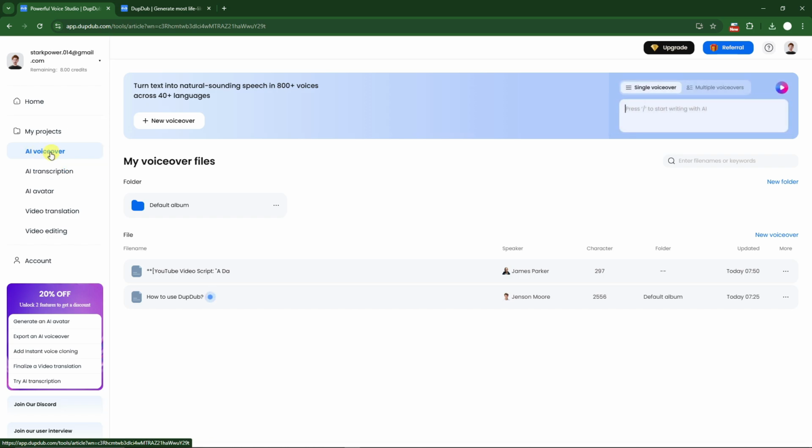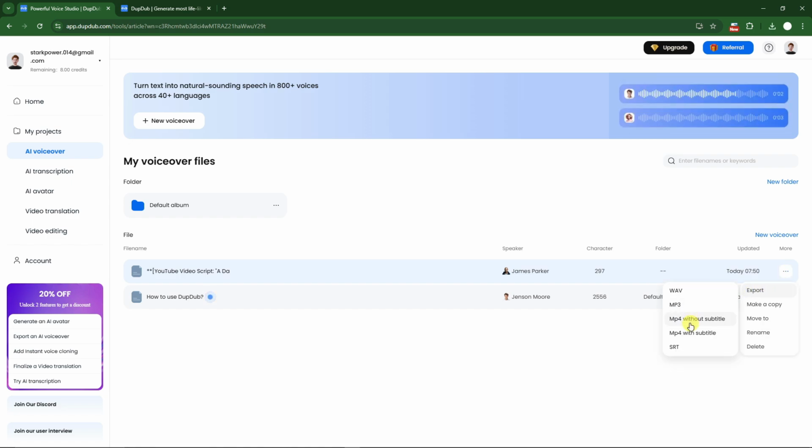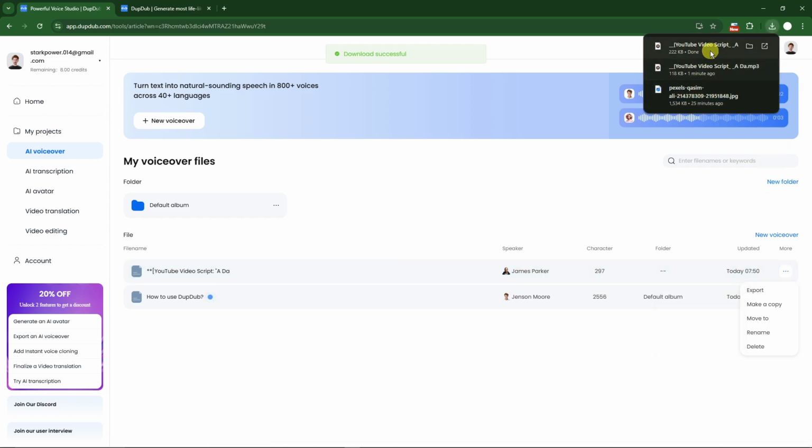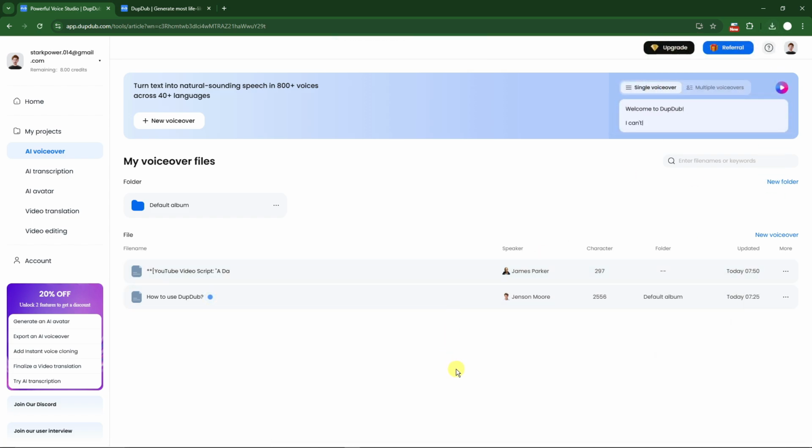Right now I'm currently inside AI Voiceover, and these are the two generations I have. So I'm gonna click on the threads right there. I can export with MP4 without subtitle or MP4 with subtitle on this option right here. We also have the files earlier, which is gonna be the free plan. And let me try this one, maybe it will work or not. Let me just try MP4 without subtitle for this one. And I have it right here. So that's gonna be the workaround for you guys if you want to download the MP4 option.